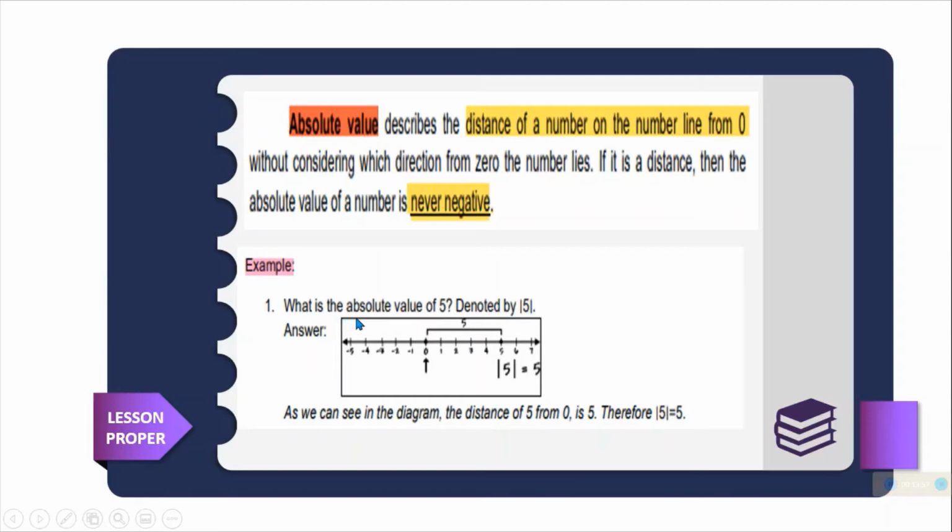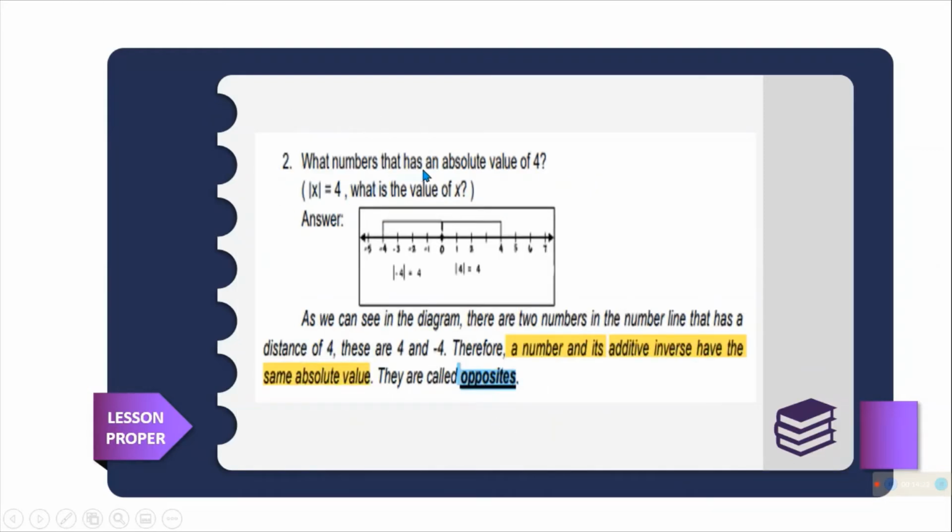Example, what is the absolute value of 5? Denoted by yung dalawang bar at nasa gitna si positive 5. Kung bibilangin mo from 0 to positive 5, 1, 2, 3, 4, 5. So the distance is 5. So the answer for absolute value of 5 or positive 5 is positive 5.